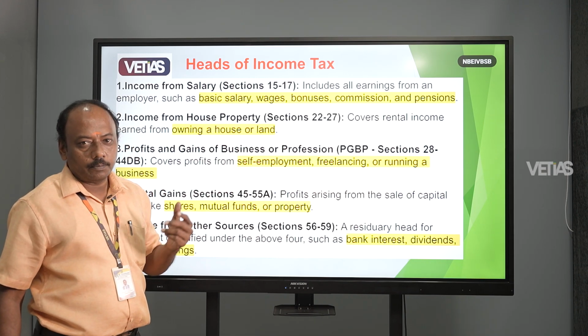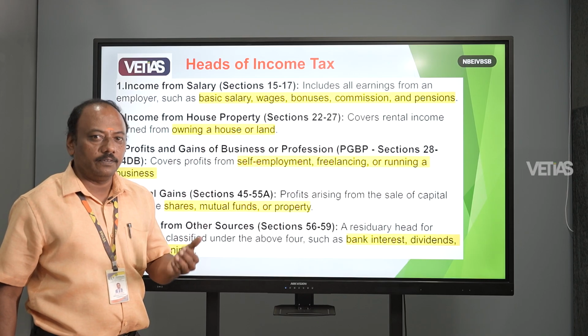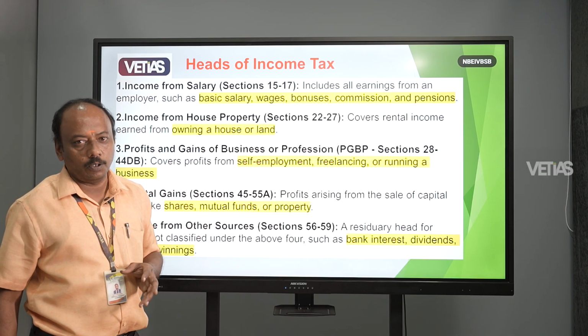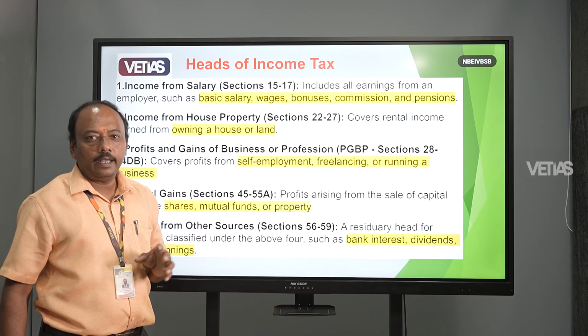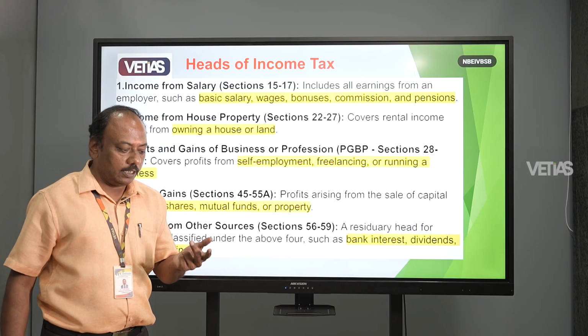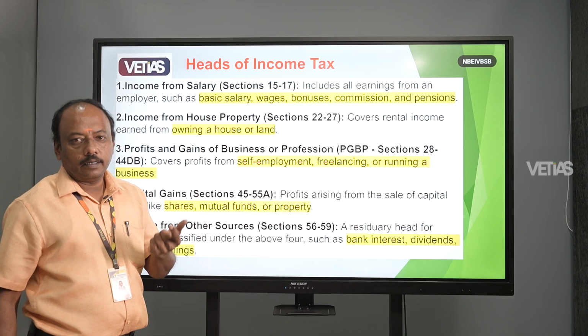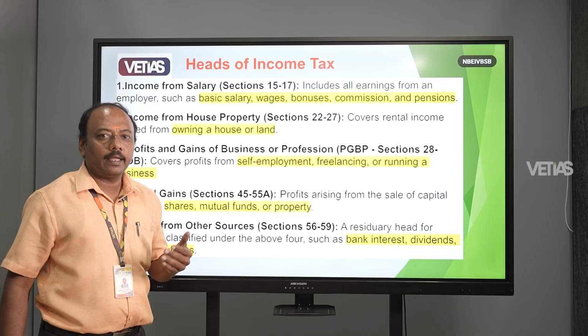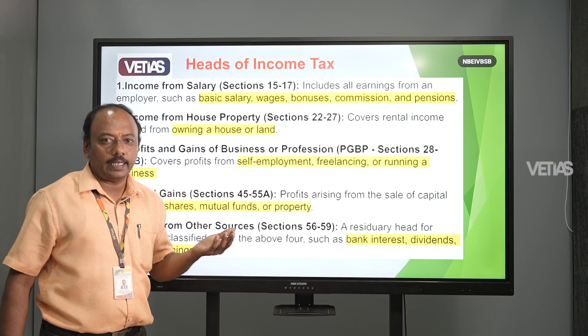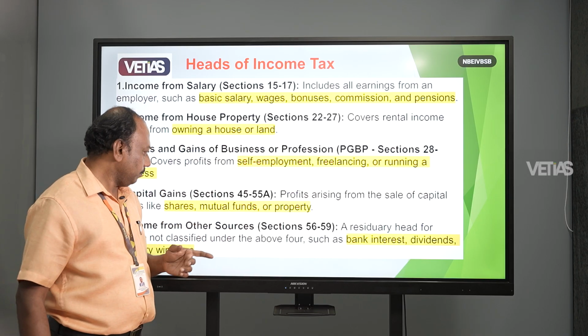If you are running any business or firm, you have to pay tax to the government based on your income. Also the profession: in India, doctors, engineers, lawyers and chartered accountants are professionals, and they pay tax on their earnings at the end of the year.